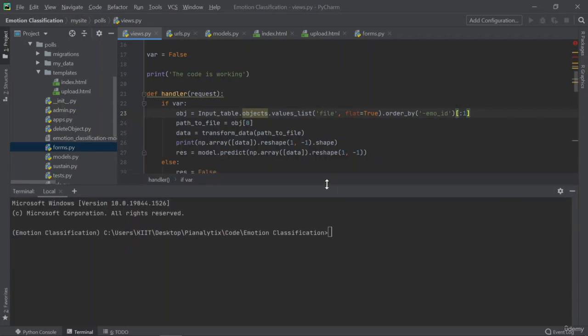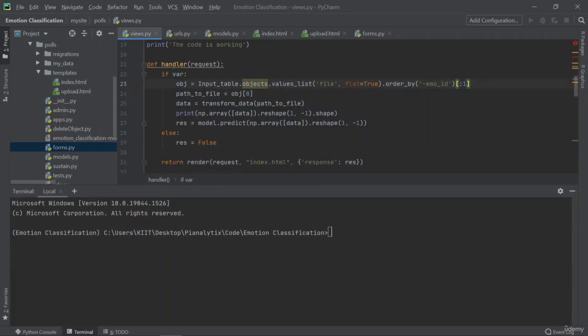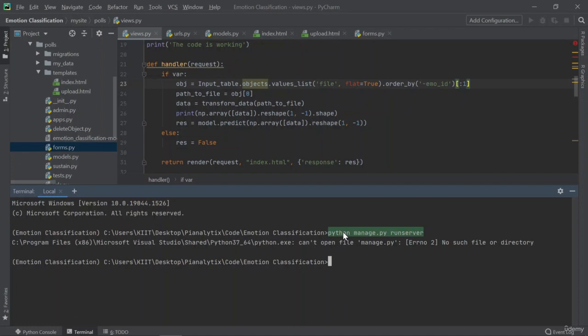This might be a little hard to digest, or this might not have made things crystal clear. Sorry, this might not have made things clear, right? So let me just run the final command we left in the last part, which was the runserver command. Okay, yeah. So the thing is, we are not inside the cd directory where the manage.py file is present.